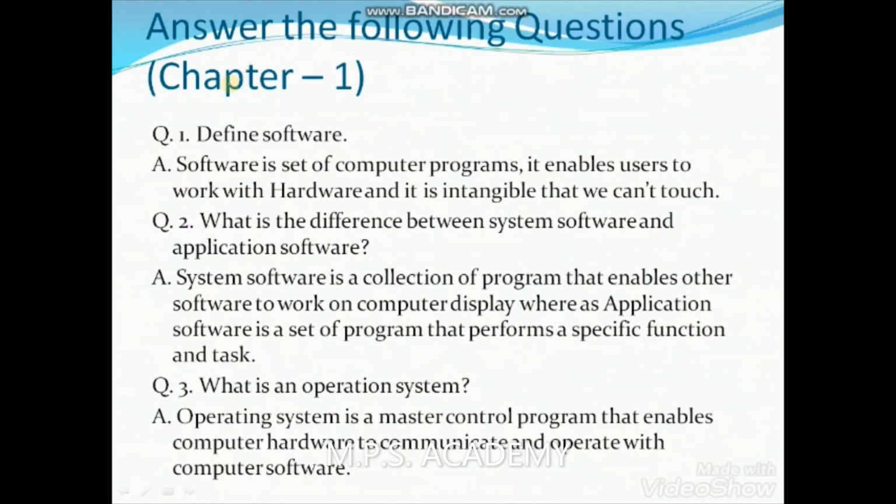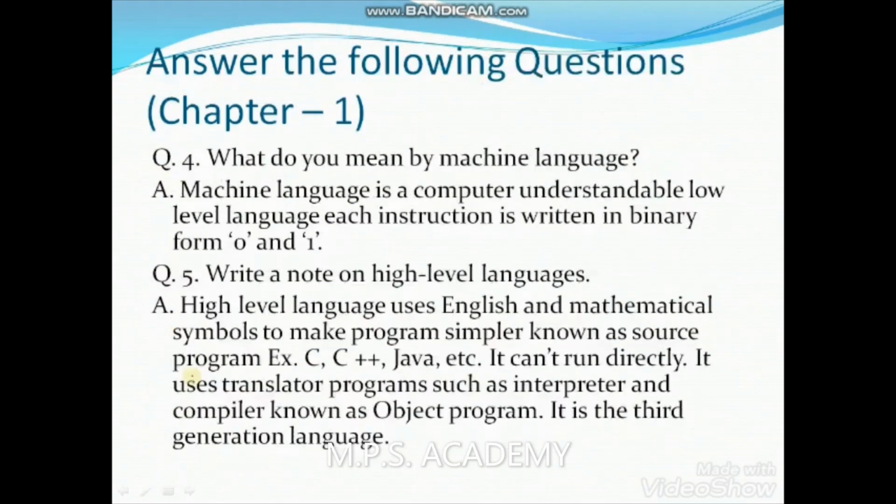The first question has been completed, and the second question is, what is the difference between system software and application software? You have to take a snapshot or a screenshot of this to make a fair copy. For the first question I have put the answer, and for the second question I have put the answer, and you have to read it and try to remember. For the third, I have put the answer, and you have to note it by yourself and make a fair copy.